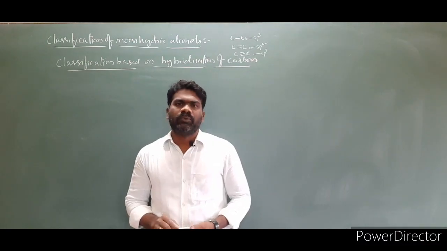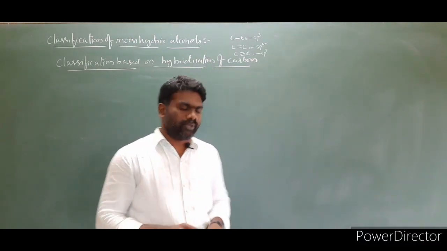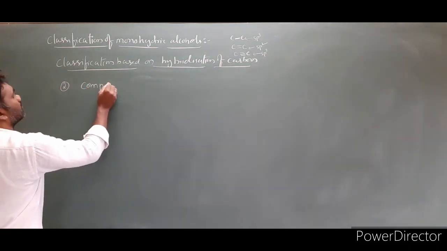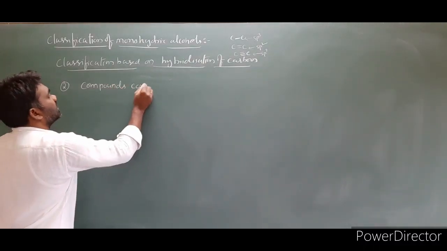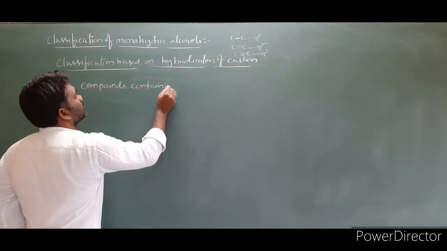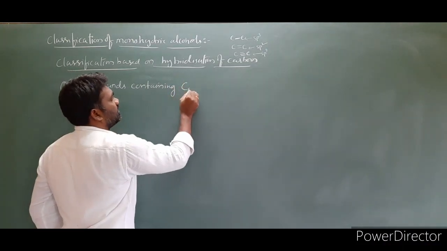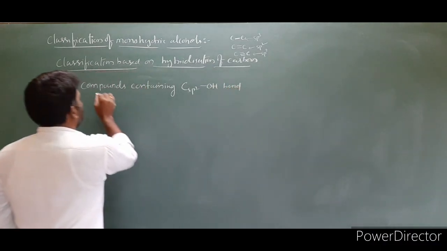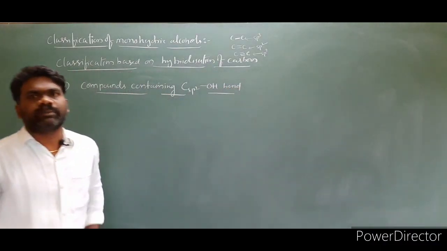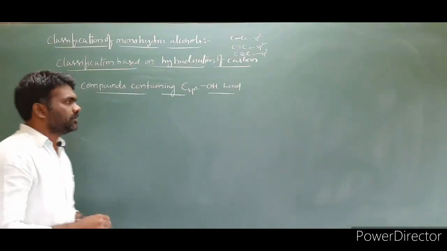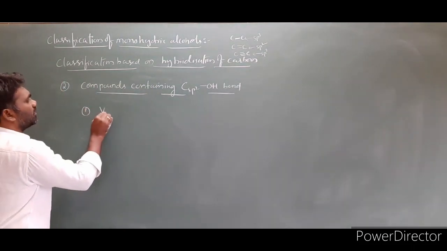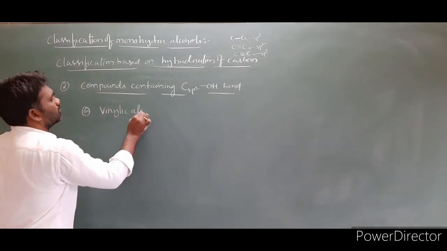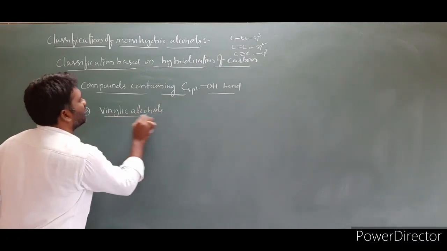Next are the compounds containing Csp2-OH bonds. Let us write them. The second category: compounds containing Csp2-OH bonds. It is two types. The first one is vinylic alcohols.